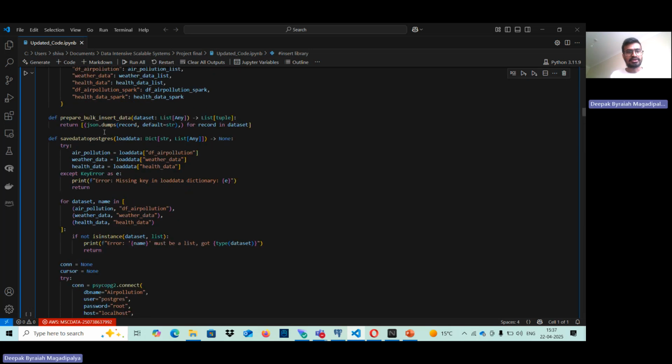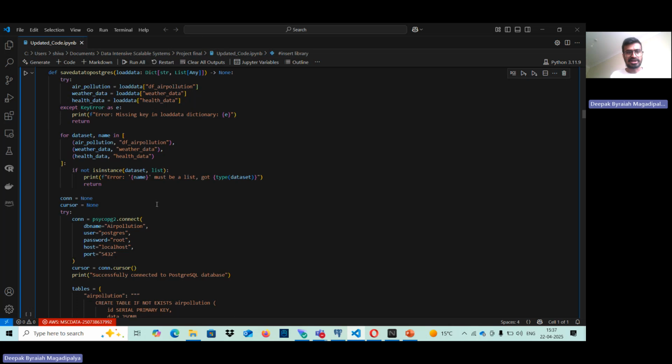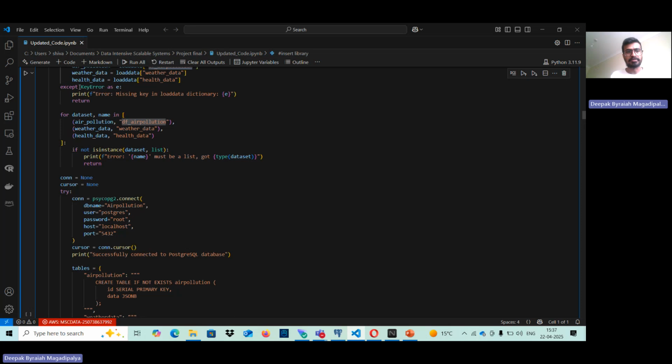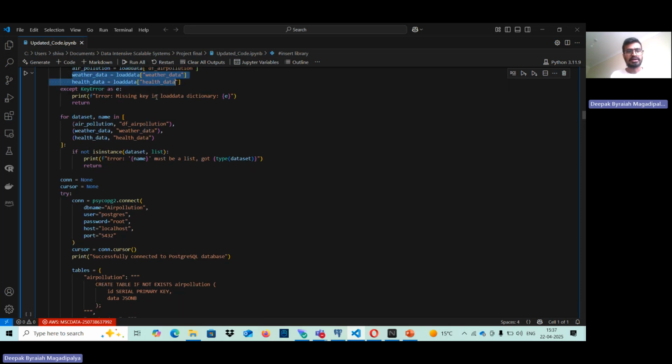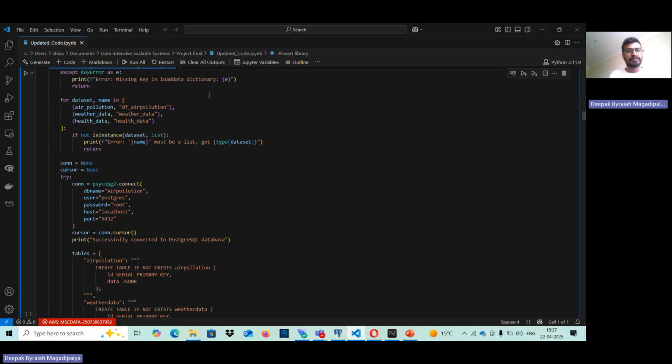In this function, we are going to save the data that has been extracted. Here we are calling the load function and then saving the air pollution data frame to the air pollution variable. Same thing with weather data and health data, and if nothing works, then we'll throw the exception.